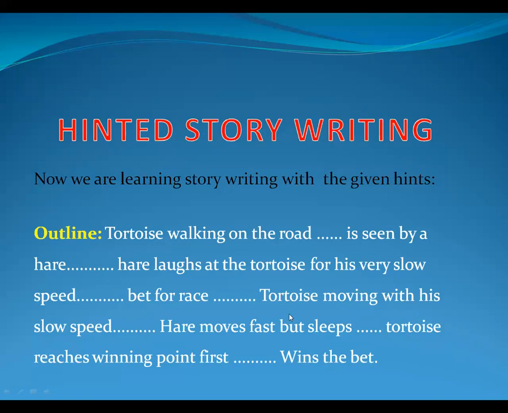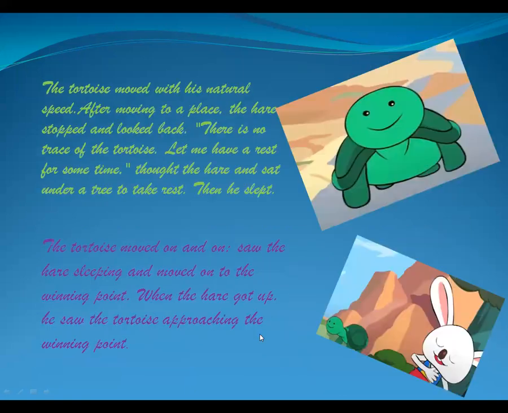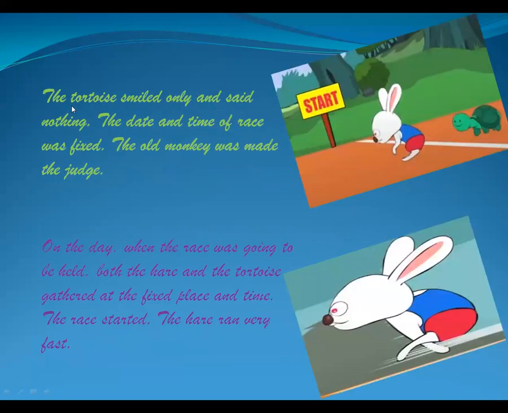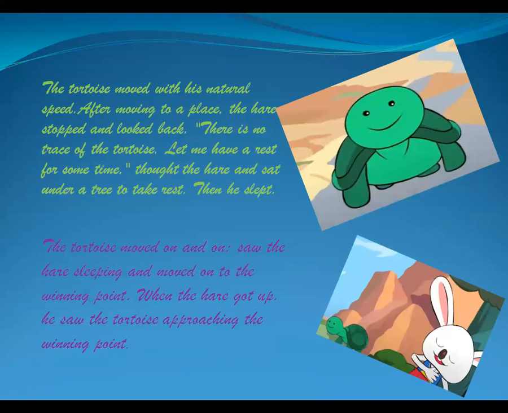Based on these two sentences, the tortoise moved with his natural speed. After moving to a place, the hare stopped and looked back. In the previous slide, the hare ran very fast. It started very fast and kept running very fast.